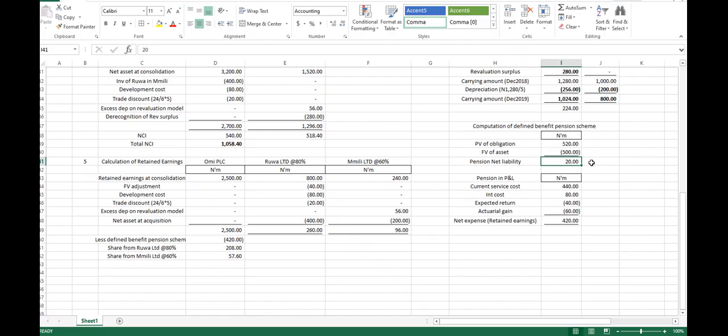We are still coming back to it, but this one will affect our retained earnings, right? So what's our total retained earnings here now?